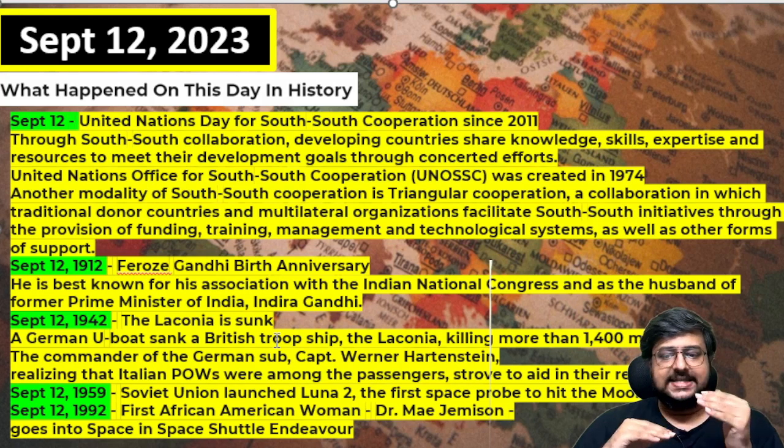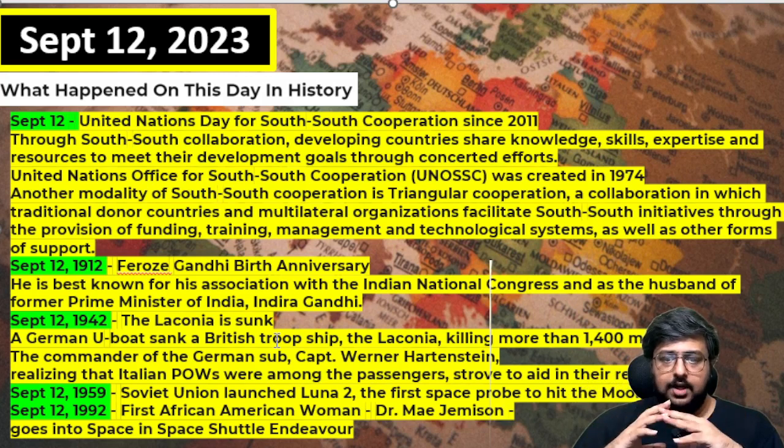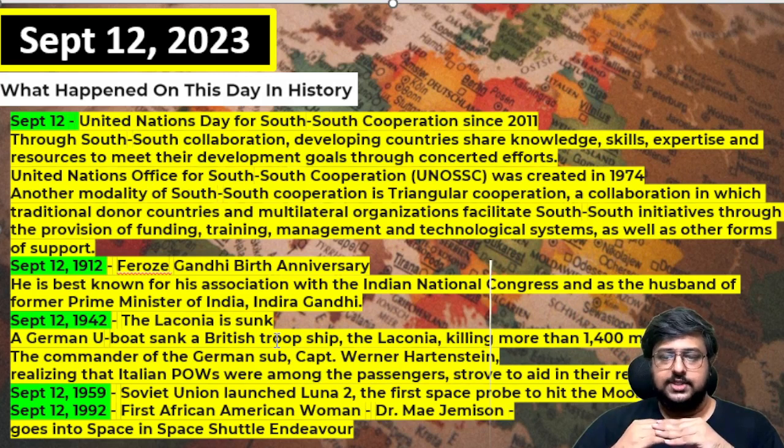German U-boat sank a British ship. That is Laconia, the name of the ship, and killed more than 1,400 people. But only after attacking did they realize most of the passengers inside the ship were Italian people, and Italy is on Germany's side in the war. So the captain Werner Hartenstein realized that, and then he went to rescue them also. A rescue mission was also there. This was one sad event which happened in World War II.